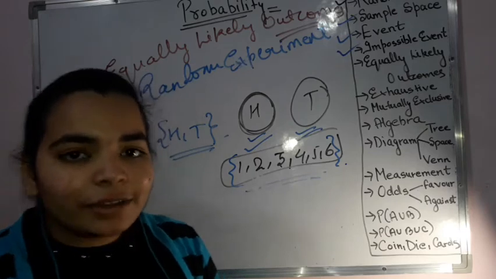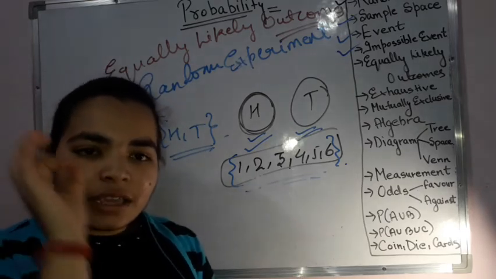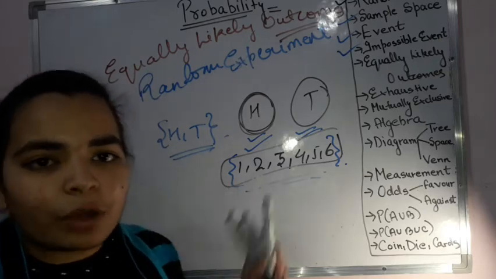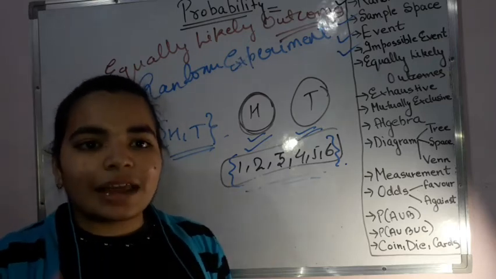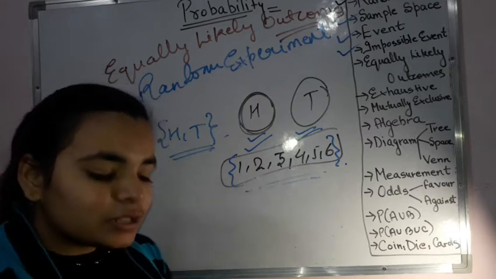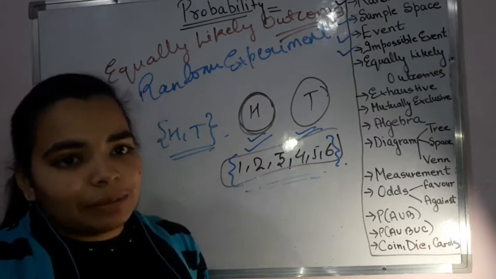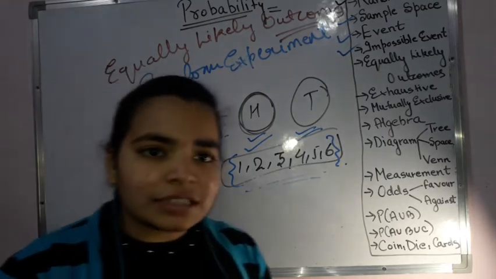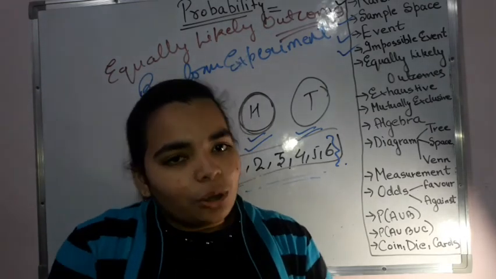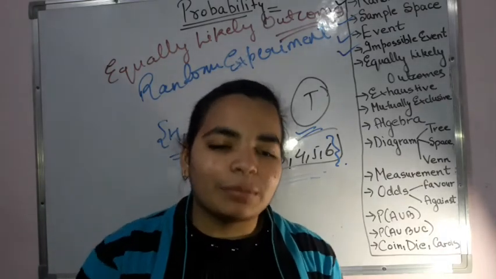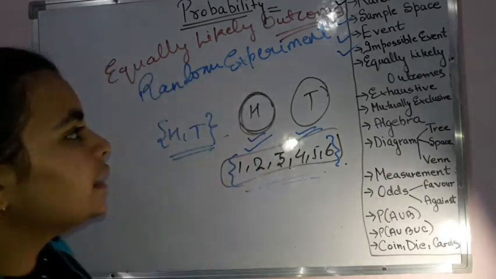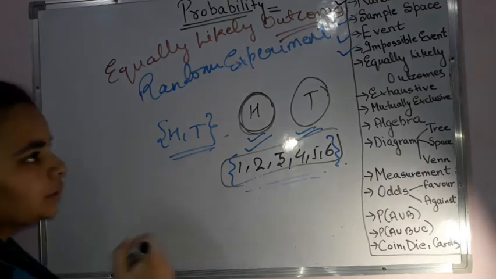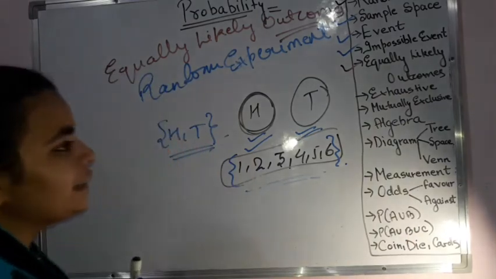That means if I toss a die, then I have equally likely possibility that I can get either of the numbers from 1 to 6. That is equally likely. That means anyone can happen and there is no preference to anyone. That means only 6 will come or only 5 will come. Can I say like this? No. If I toss a coin, then can I say that I'll be getting only head and head and head? No. Head or tail, any one of them can occur. Right? So that is equally likely outcomes. No preference given to any of the conditions. That is equally likely outcomes.